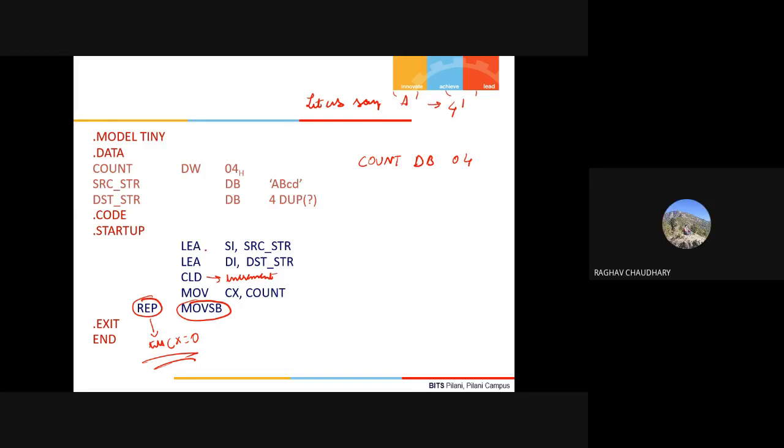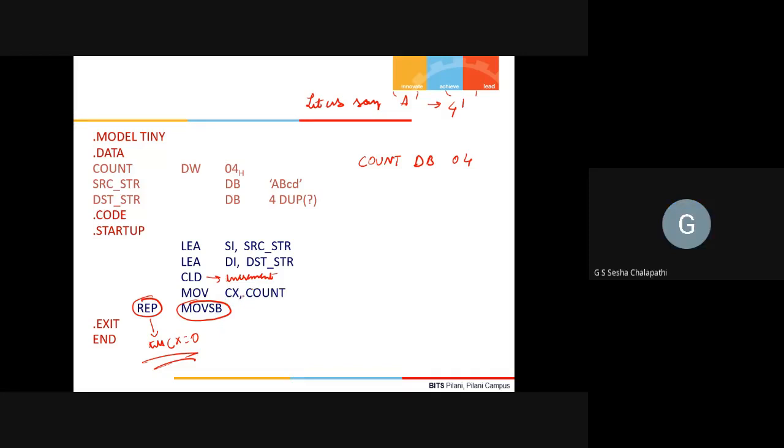Sir, I have a doubt in this. Count contains the address of 04H, right? Count contains the offset of 04H. Sir, does it contain an address or an offset? Because for offset we have to specify OFFSET count, right? No, that will not be required here.